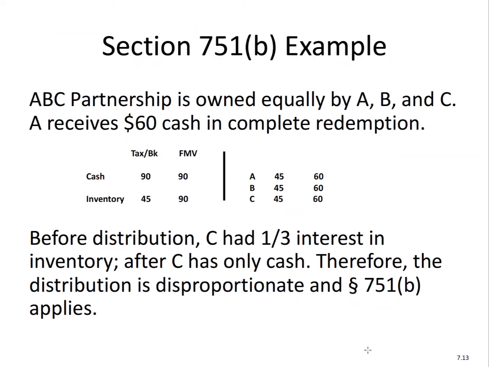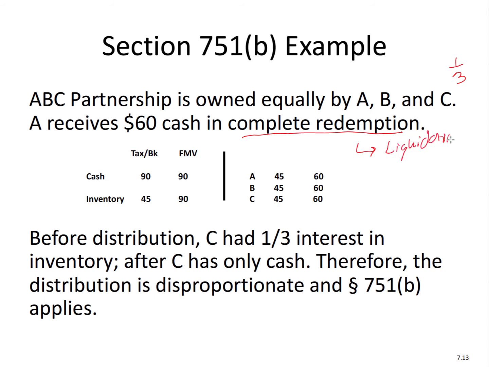And I'll show you how you know a complex distribution versus a simple distribution. So ABC partnership has 3 partners, A, B, and C. They all own equally, 1/3. A is going to receive cash in complete redemption, meaning a full liquidation. So this is a liquidating distribution.